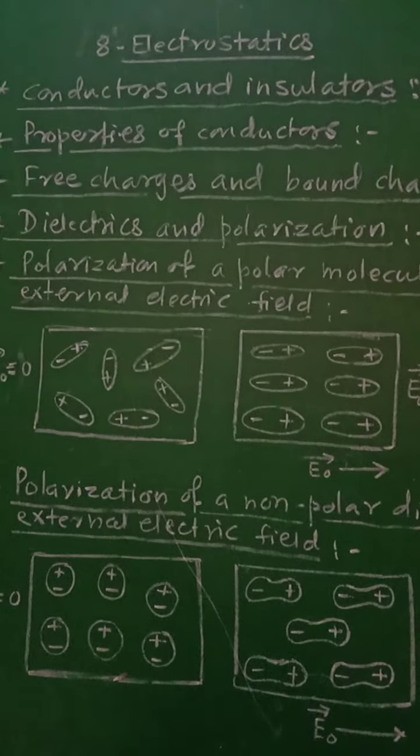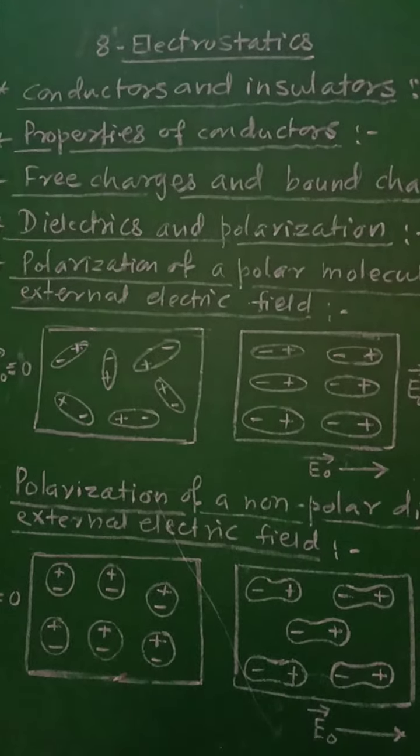Fourth, electric field just outside a charged conductor is perpendicular to the surface of the conductor at every point. Fifth, the surface charge density of a conductor will be different at different points.